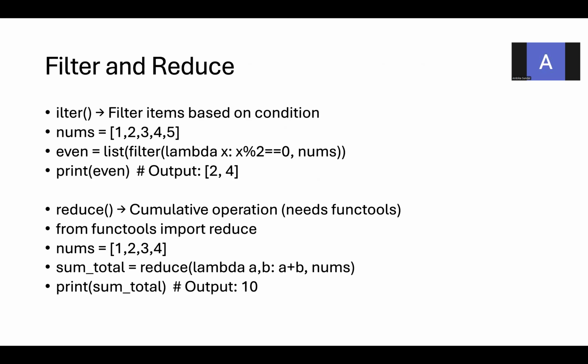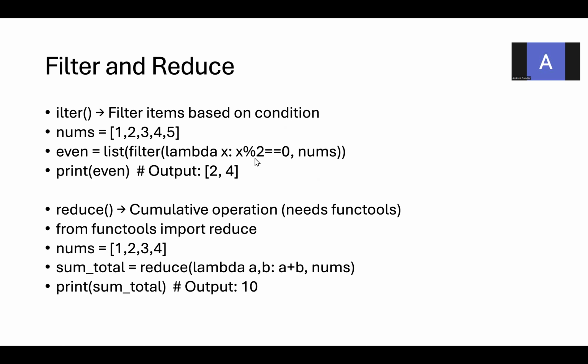Filter and reduce. Filter items based on the condition. For example, in this nums, I have 1, 2, 3, 4, 5. Again, I'm going to create a function which is going to take the list of the items. In this, I'm going to filter for the condition x modulus 2 equal to 0. Whichever number divided by 2 gives remainder 0 will be considered an even number. That is what you are checking here. So, in this, even is the function name. It is going to create the list of the output.